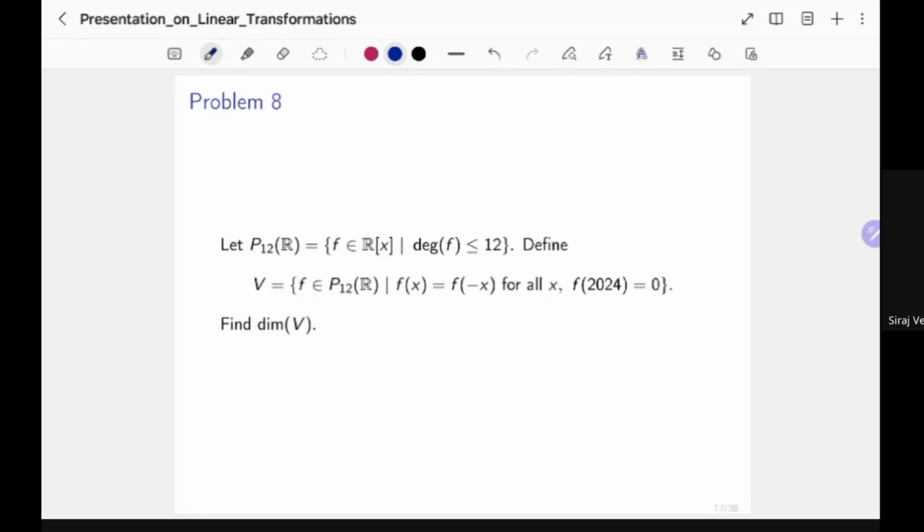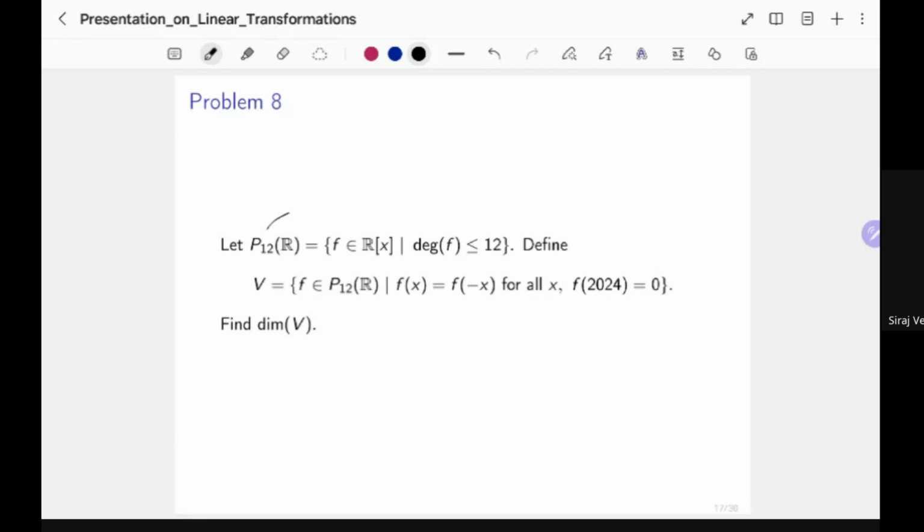So the next problem is about polynomials over R in one variable, such that the degree of the polynomials is at most 12. We have seen this kind of example last time, it might not have been exactly that, but very similar.